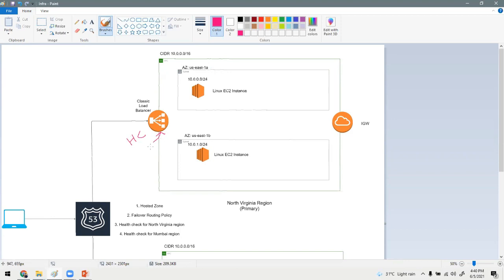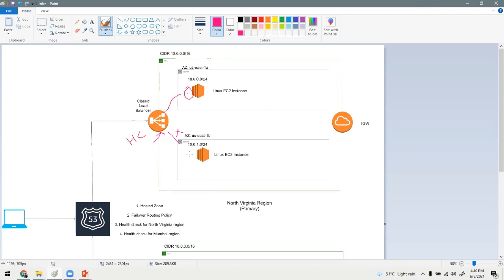At regular intervals, it keeps checking these EC2 instances, whether they are up and running or not. In case one of the EC2 instances goes down, the load balancer will stop sending traffic to it because the health check will fail. In that case, all the requests will go to the first EC2 instance.